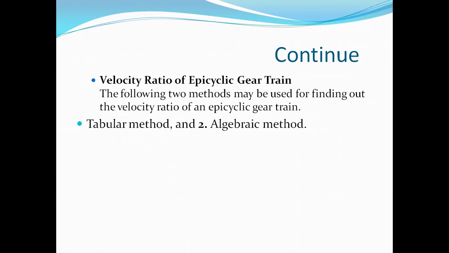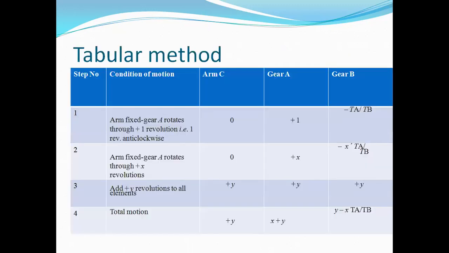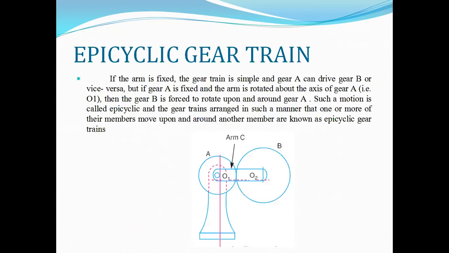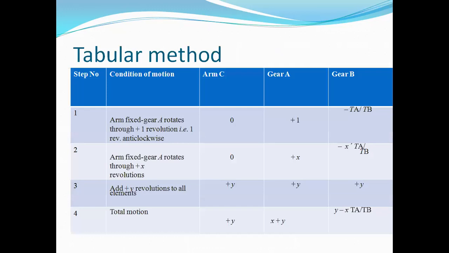So here we discuss the tabular method. If we take the example of this epicyclic gear train, these are the steps followed in the tabular method for calculating the velocity ratio of the epicyclic gear train.